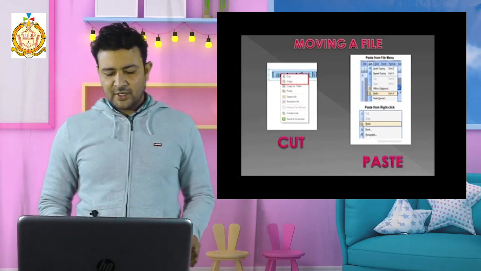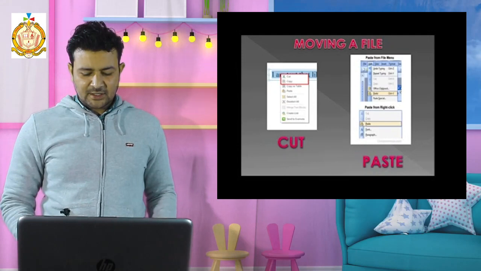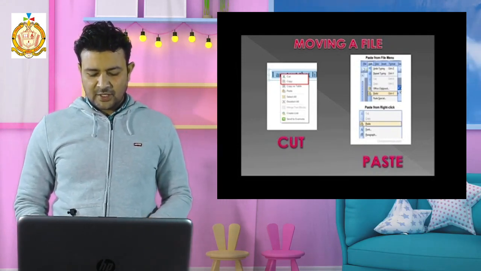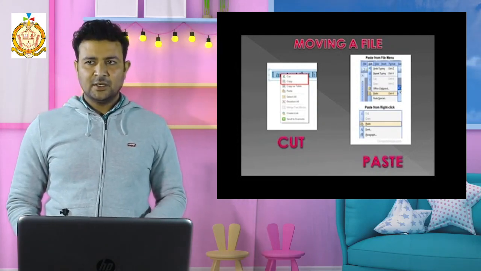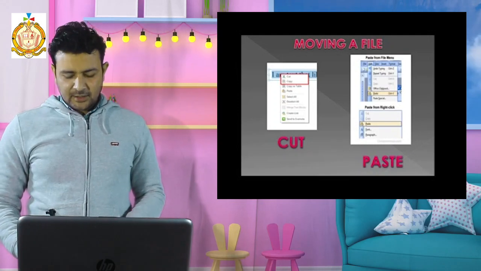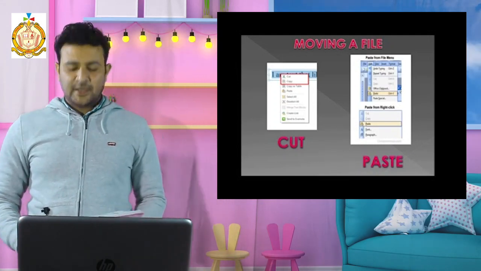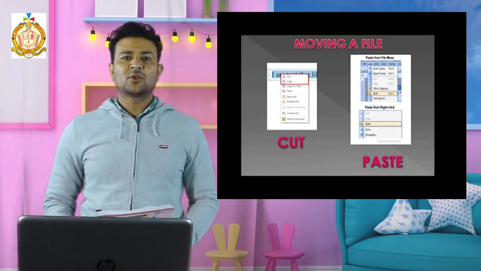You have to open the folder in which your file is contained, select the file, click on the organization and click on cut. If you want to move from one location to another location, then you have to cut and go to that location, right click there and click on paste.